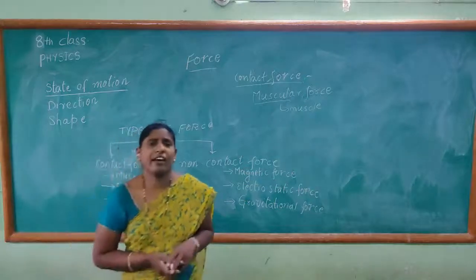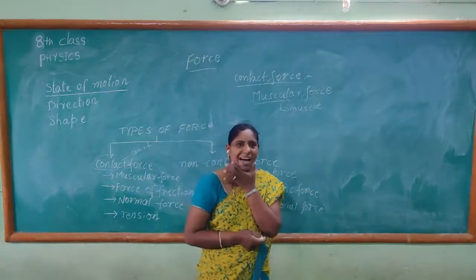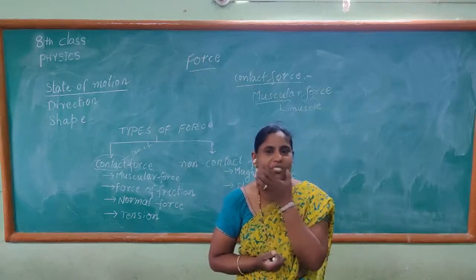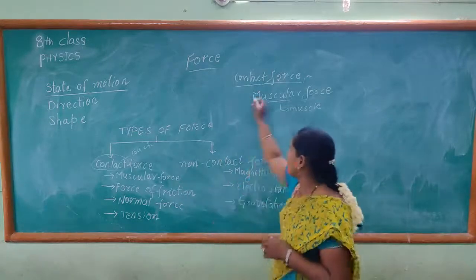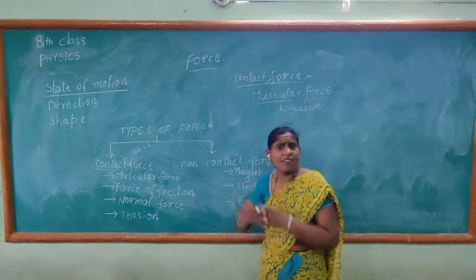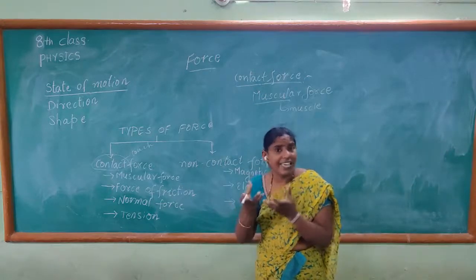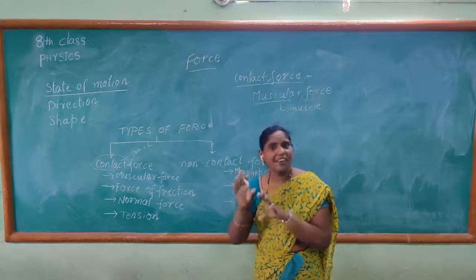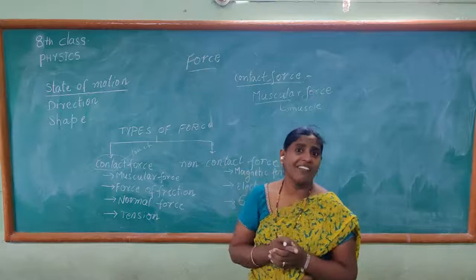Next, when we smile, our muscles contract. This also comes under muscular force. These are all things we can see with our eyes. There are some inner ones we cannot see with our eyes.